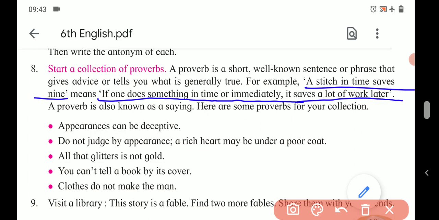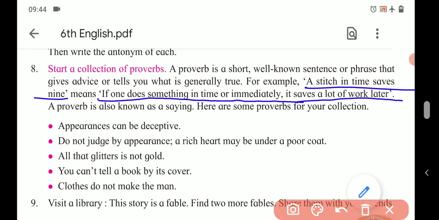See, for example, you are preparing for the examination daily, so definitely your work will be reduced. But if you decide to prepare for the exam one day before that particular paper, how would your preparation be? So in such a case, you can simply think of the meaning of the proverb, a stitch in time saves 9.